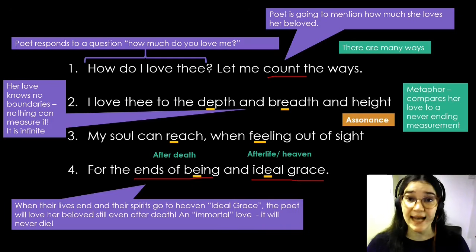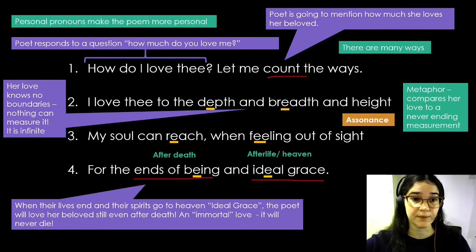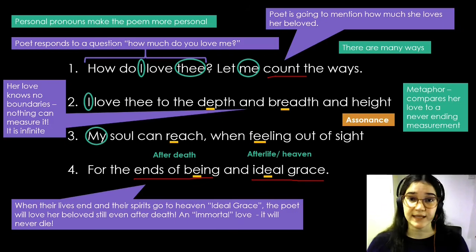The poet uses assonance to give the line movement and emphasize her love for this person. Basically, she is saying that she will love this person even after she dies, and she will love them in her afterlife. It's also important to note that this poem is personal, and the poet achieves this personal feeling by using personal pronouns. For example, I, thee, which is you, me, I, and my. Let's move on to the next part of the poem.